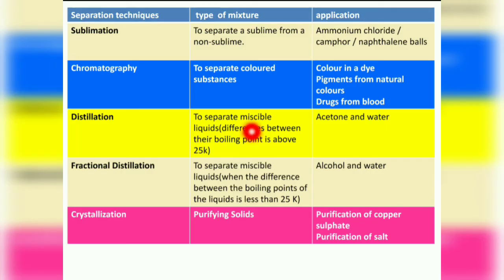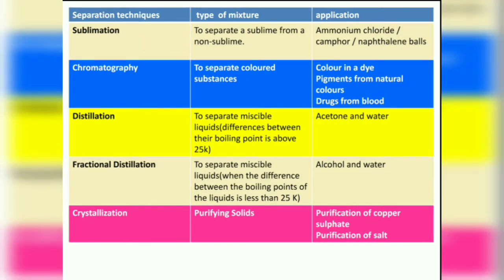Next process is sublimation, to separate sublime from non-sublime. Sublime means substances which will show sublimation, and the substances which will not show sublimation we call non-sublime. For example, ammonium chloride, camphor, naphthalene balls, all these things are sublimes, which means they show sublimation. To separate all these from any other substances or mixture of any other substances, we will go for